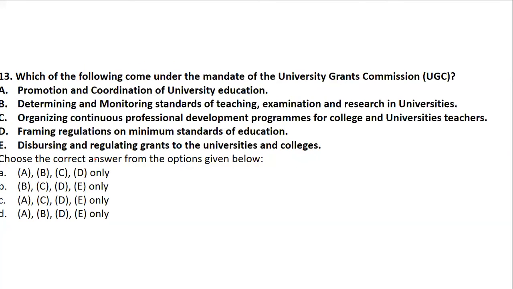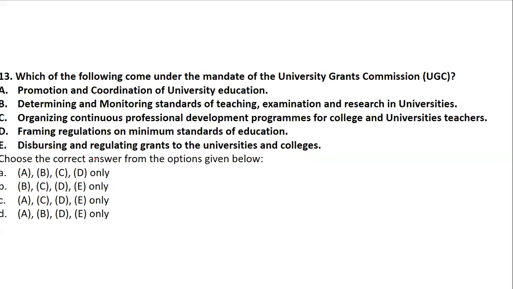Okay. Now, question number 13. Question 13 talks about which of the following comes under the mandate, that is, the rules of UGC. So what comes under the mandate or rule or legality of UGC? Promotion and coordination of university education, determining and monitoring the standards of teaching, examination, and research, organizing continuous professional development programs for college and university teachers, framing regulations of standards of education, and disbursing and regulating grants to the universities and colleges.